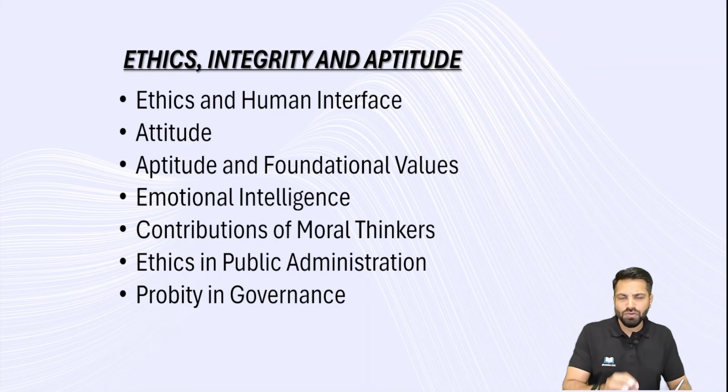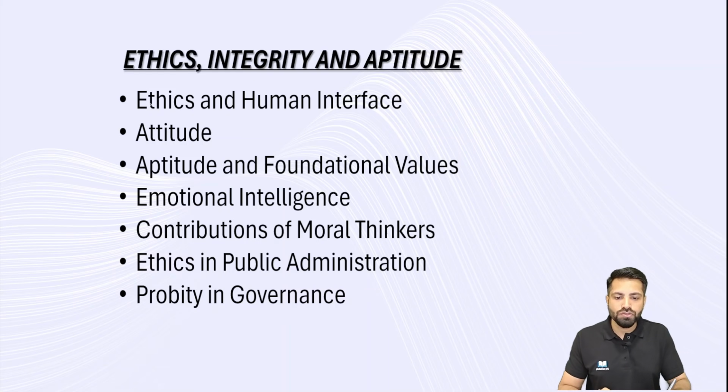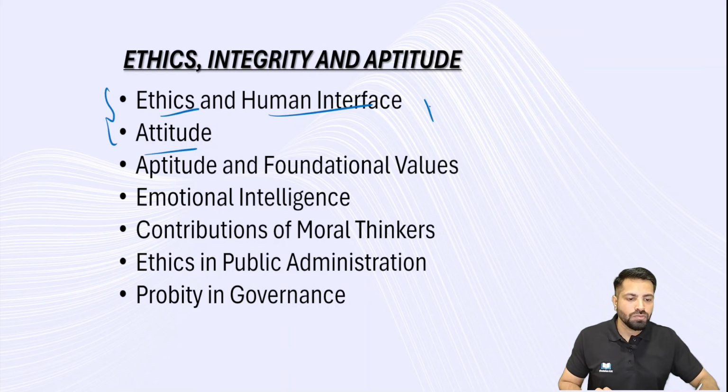If you look at the syllabus, predominantly we have 7 units. The first 2 units, the first unit is ethics and human interface, and then attitude. These 2 units talk about the basics: what are beliefs, what are values, what are attitude, what are behavior, morals, ethics.